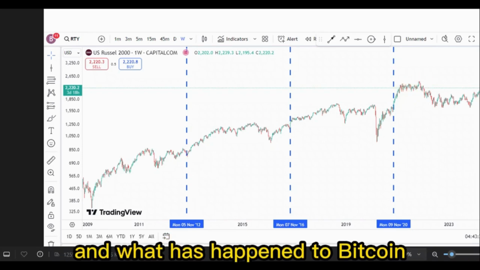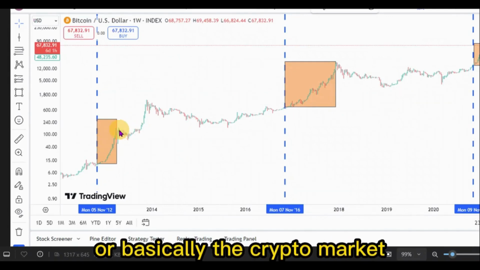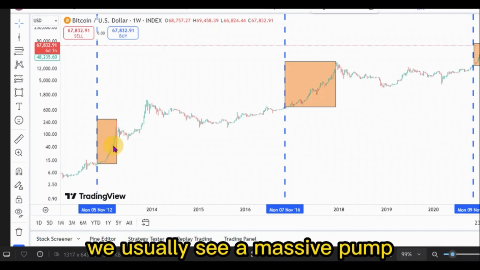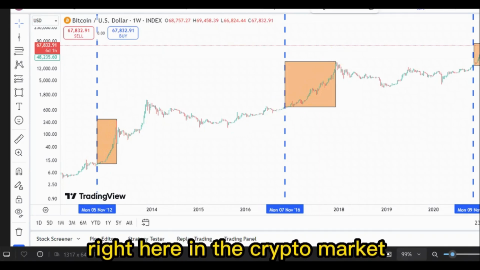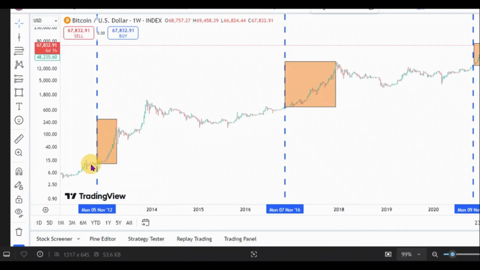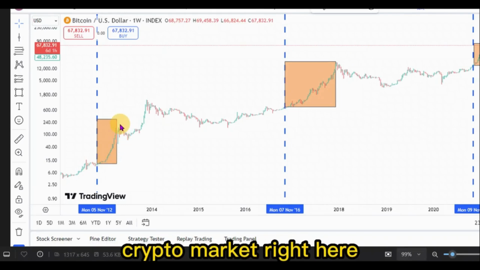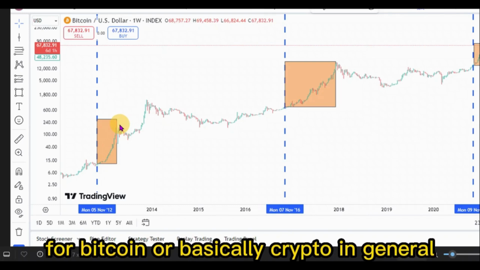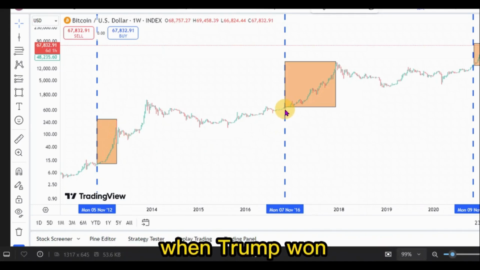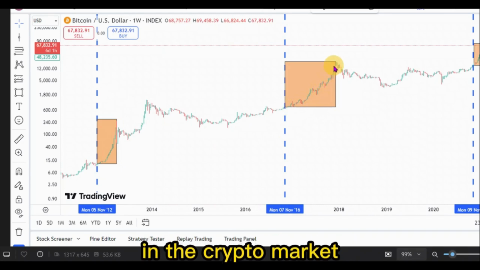And what has happened to Bitcoin in those periods? We can see the same thing has happened to Bitcoin, or basically the crypto market. After every election, we usually see a massive pump right here in the crypto market, right? So as you can see in 2012 when Obama won, we can see that massive pump which we had in the crypto market right here for Bitcoin, or basically crypto in general. The same thing we saw in 2016 when Trump won. We saw a massive push to the upside right here in the crypto market.